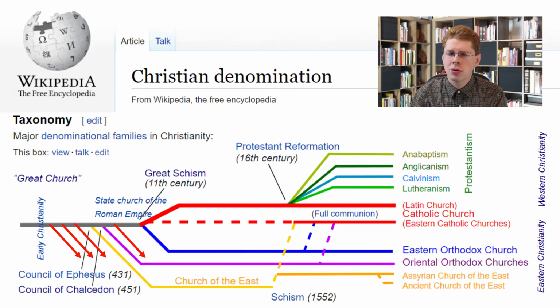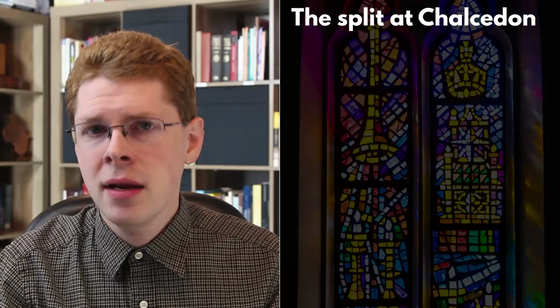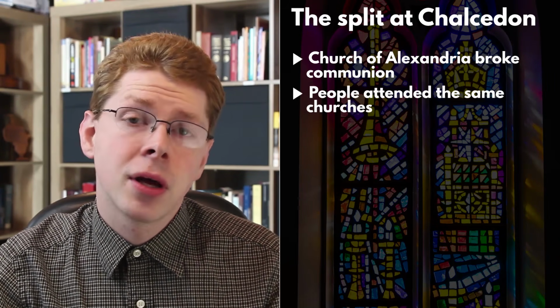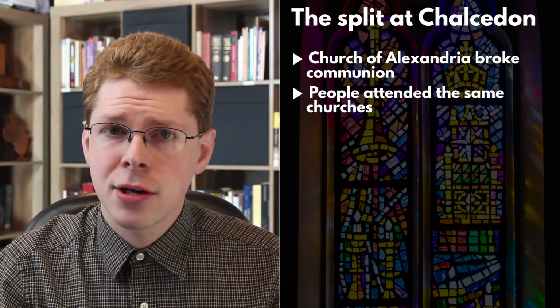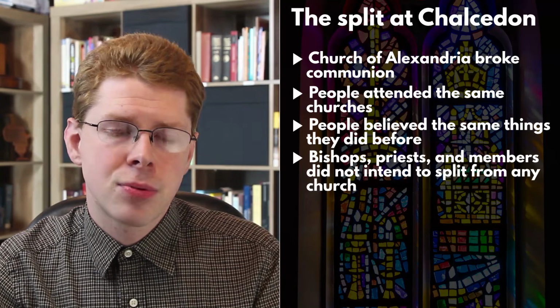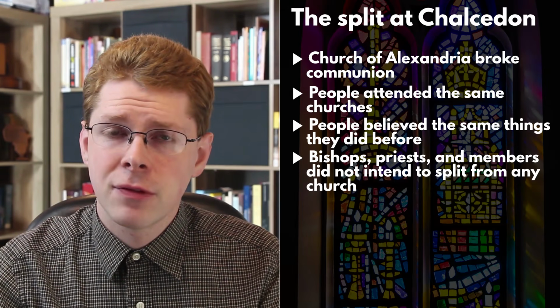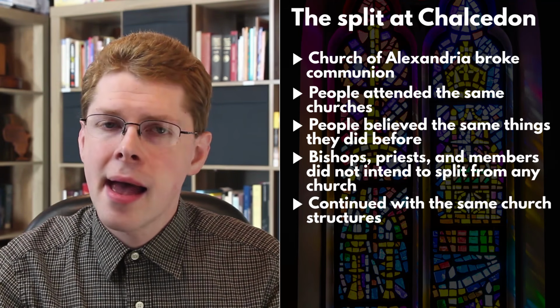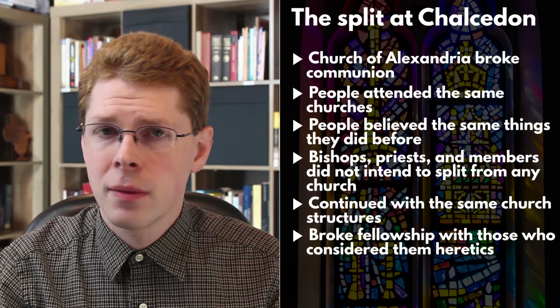Why are these two shown to leave the church, which continues on, instead of being shown as a two-way split like is done in 1054? For example, in the case of the split at Chalcedon, the Church of Alexandria was one that broke communion with the others. People continued to attend their same congregations and believe the same things that they had believed before. The bishops, priests, and membership didn't intend to split from any church. They intended to simply continue in their same church structures and break fellowship with the others who called them heretics.